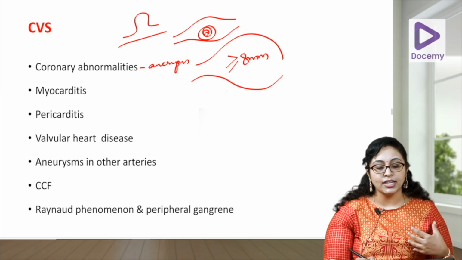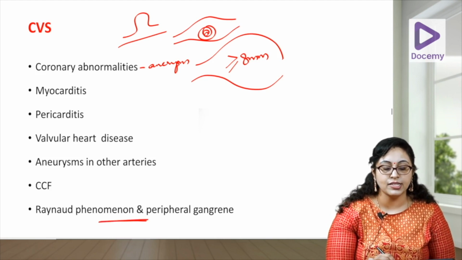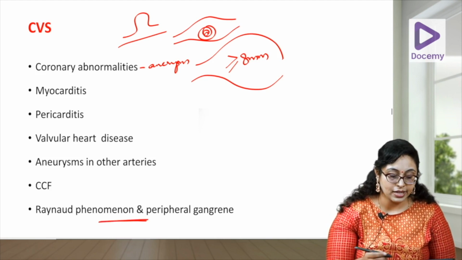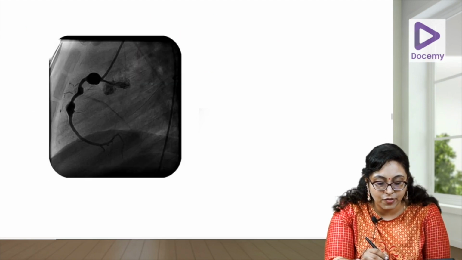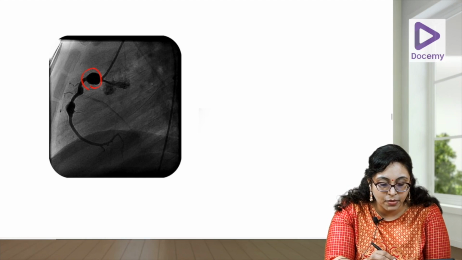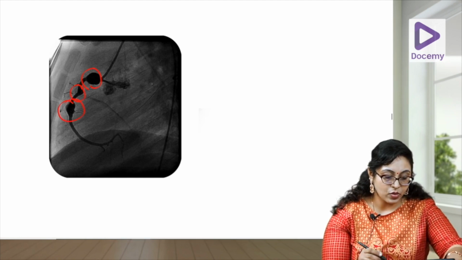All layers of the heart can be affected, okay, and peripherally also it can affect the vessels such as Raynaud phenomenon, gangrenes can occur. So this is the arteriography picture where you can see multiple aneurysms have occurred in the coronary arteries, okay.